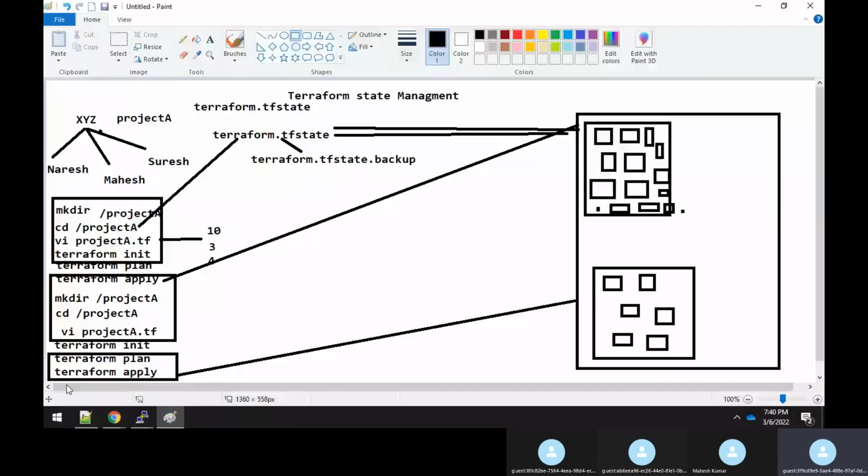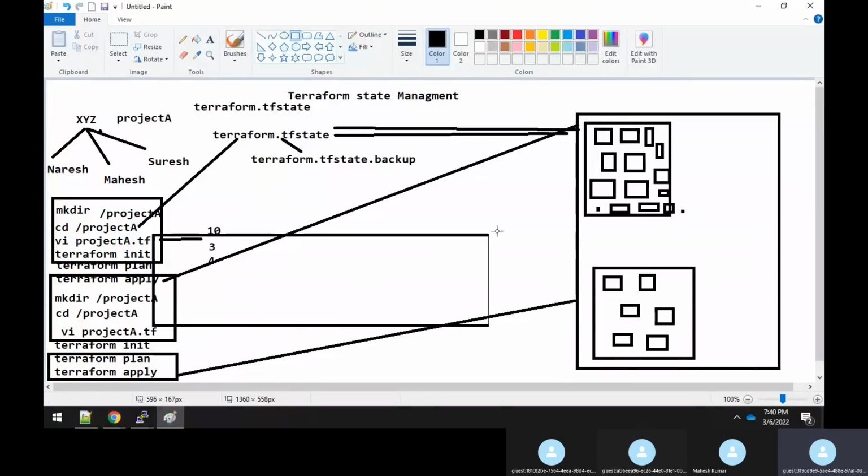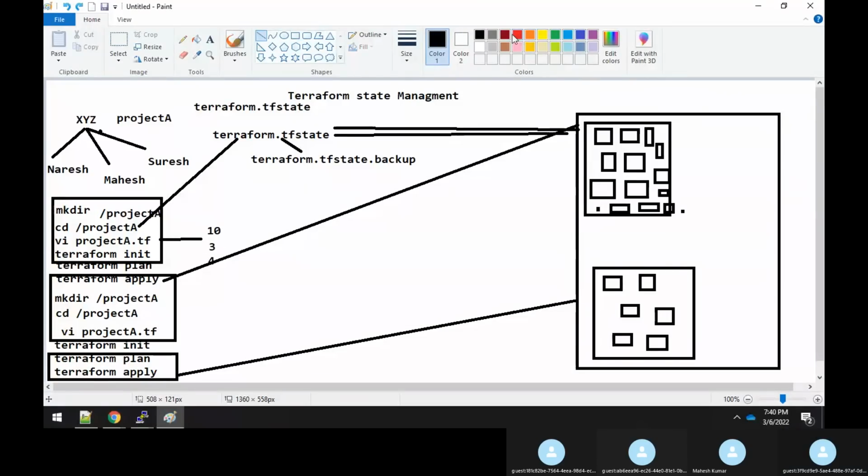Yes, it is there. Okay, what is the difference between the project A.tf and the state file? There are some changes, so it will try to make the changes to this resource, right? Correct, sir? Do you agree with me, guys? Yes, Rajesh. Yeah.